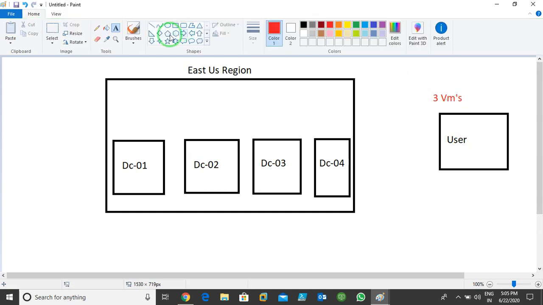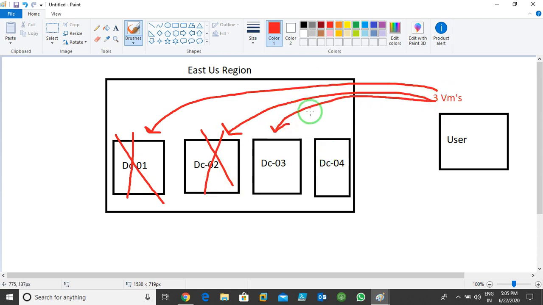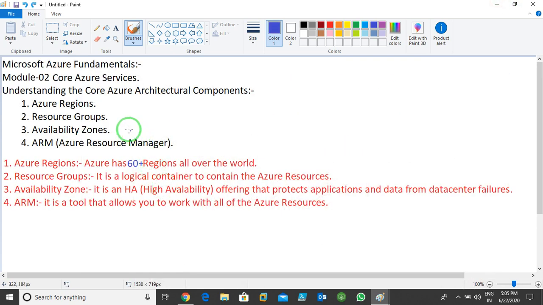Now all these 3 VMs are saved in this data center, data center 1. Imagine that this data center goes down. These VMs automatically move to data center 2. If data center 2 is down, these VMs automatically move to data center 3, like this. So it means Azure provides you 99.9% high availability.